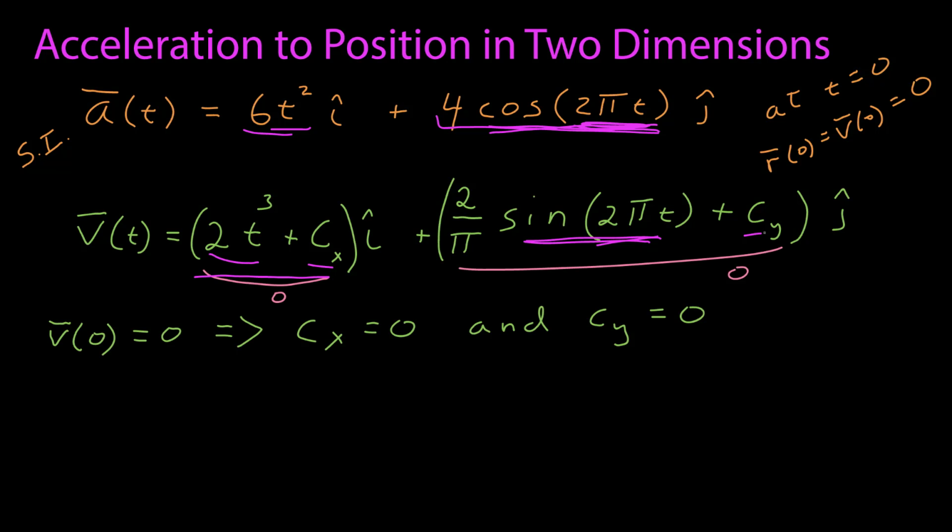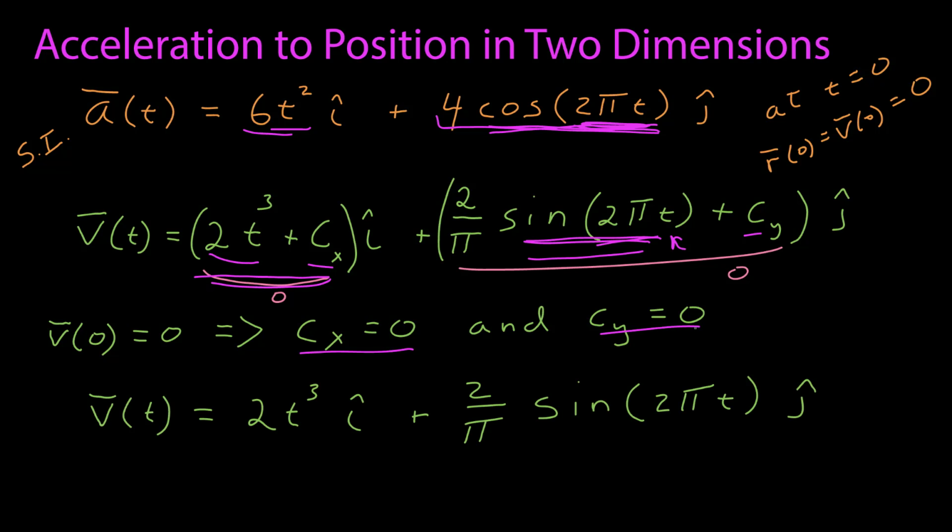To find the integration constants, we use the fact that I'm given the velocity is equal to 0 at t is equal to 0. Well, that means each component has to be 0. So 2t cubed plus c sub x must be 0 at t is equal to 0. If I put in 0 for t, that just tells me that this constant c sub x is also equal to 0. The same thing happens for the y component, because if I put in 0 for t here, sine of 0 is also 0, so for the whole component to be 0, c sub y must be 0. So I can now write out the velocity function of time, which is 2t cubed I hat,